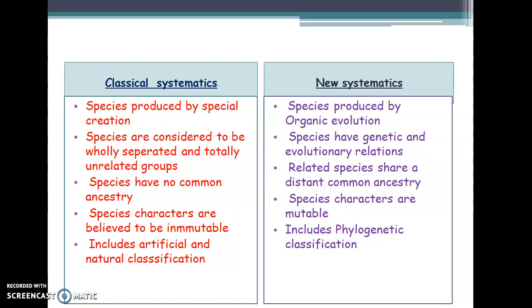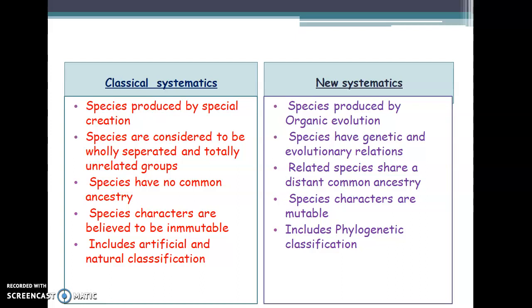You may be knowing the Urey-Miller experiment. The Urey-Miller experiment says that life originated from primitive chemical substances like ammonia, methane, etc., by means of various combinations, and from there the primitive life originated, like protobionts, then prokaryotes, eukaryotes, and other higher organisms. So by means of this view, in new systematics the species were produced by means of organic evolution, or by the evolvement of species from chemical substances.